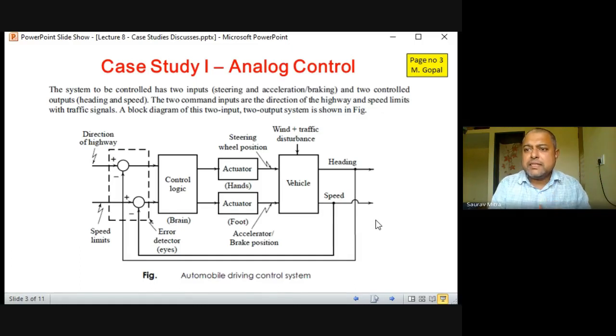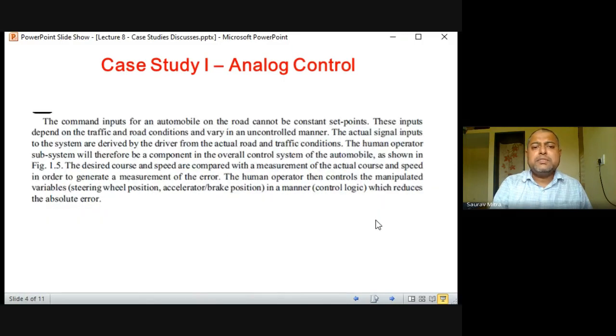Whenever in the exam they're asking either feedback control or closed loop control or analog control, draw this diagram and explain with the help of an example, so it will be easier for you to understand. And everybody knows vehicle, everybody knows car, so it will be easier for everybody to understand what is a feedback control system or analog control system or closed loop control system.